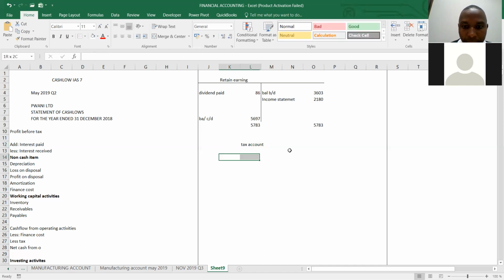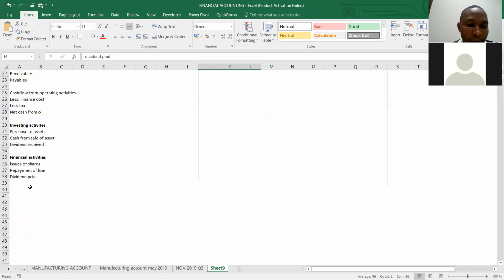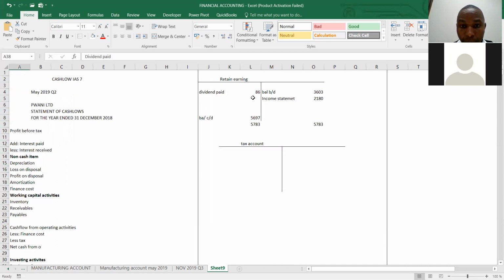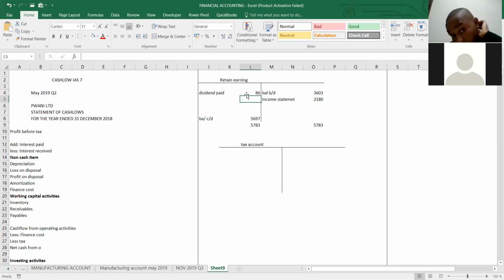So our tax account, I will prepare. The dividend paid cannot be the profit before tax. This is just the dividend. We will take it to the financial activities. That one was just helping us to get the dividend, which we will take to the financial activities.